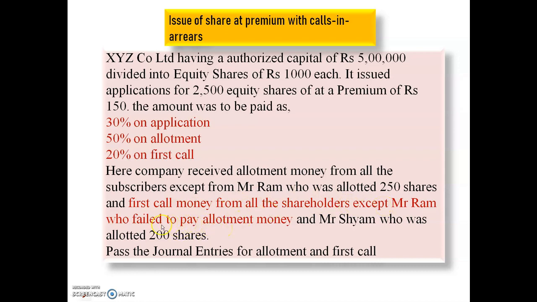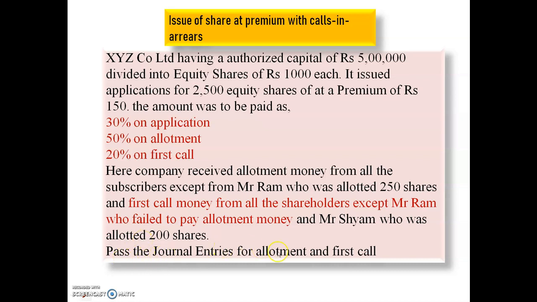So here Mr. Ram failed to pay the allotment money, which means this is calls in arrear. And there is another shareholder, Mr. Sham, who was allotted 200 shares.